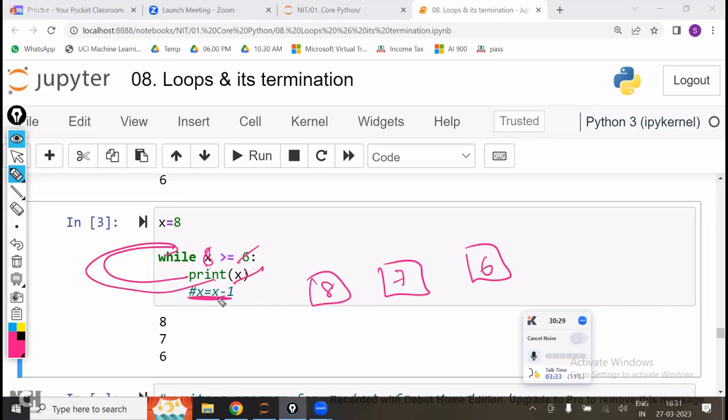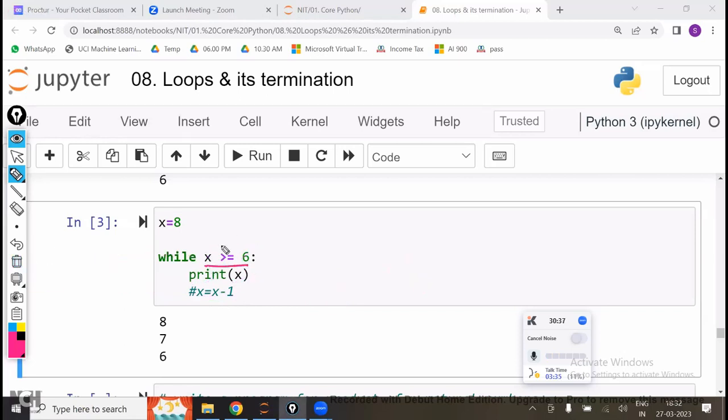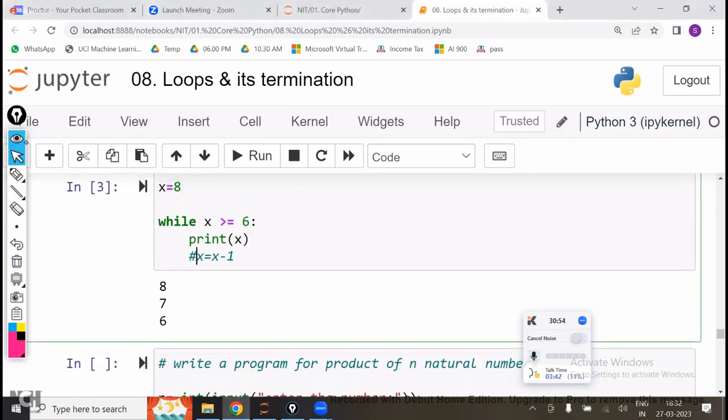If you miss this one, this will automatically happen. Whether you are doing the addition or subtraction inside, it will not do anything by itself. It will check only one thing, the condition. If the condition is satisfied, whatever is inside the while block, it will execute. It will just work based on the condition. Is that clear?